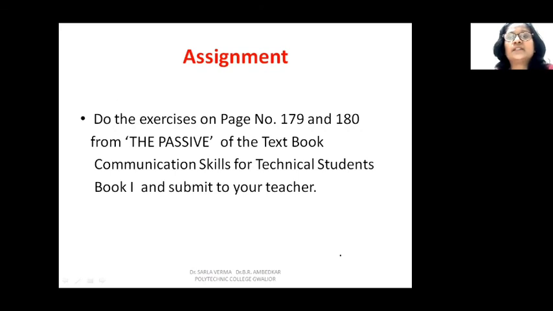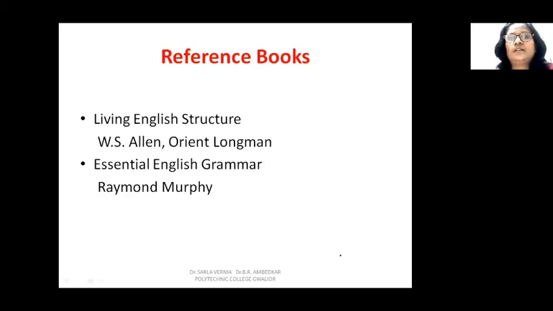Now the assignment, page number 179 and 180. The exercises given on these pages in your textbook Communication Skills for Technical Students, Book 1, in the topic The Passive. You can do these exercises and submit. I hope you have enjoyed learning voice and you have understood correctly how to use active and passive voice and where to use active and passive voice sentences. And this learning